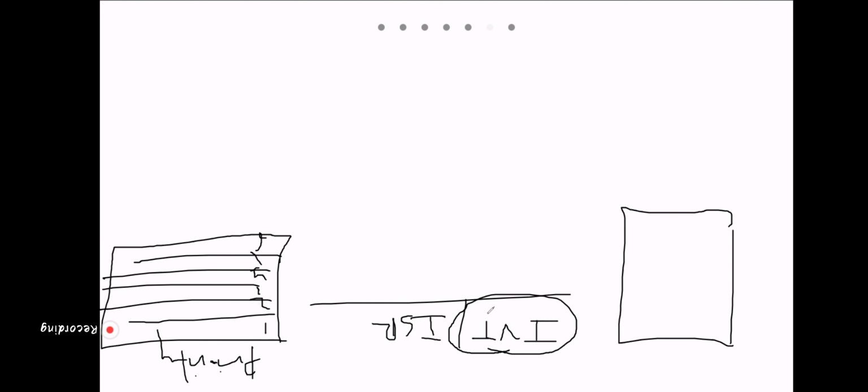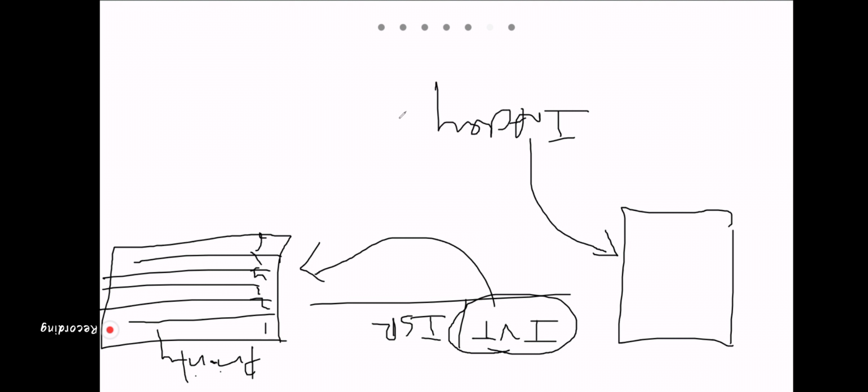So this table is called the IVT. If an interrupt happens, say a device wants to interrupt, the microcontroller will check in the table, the IVT, which interrupt has more priority than the one it is already handling. The microcontroller will check this table.